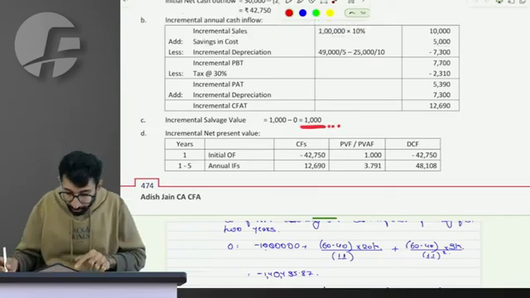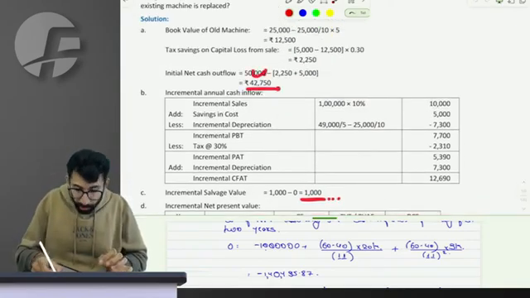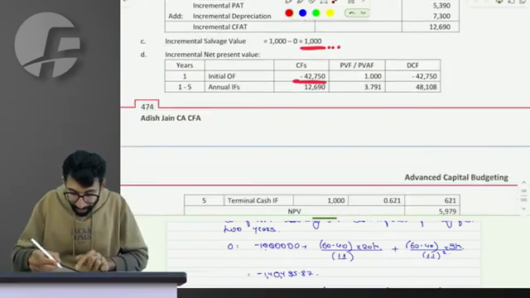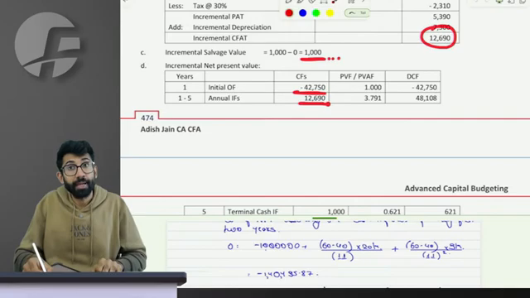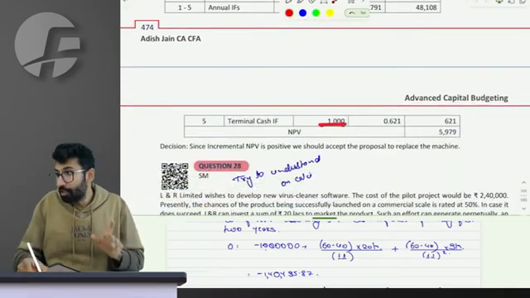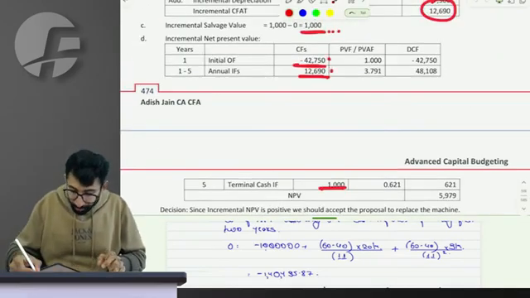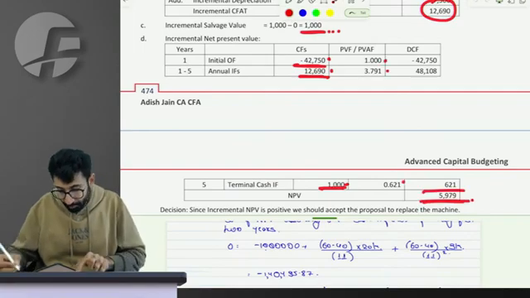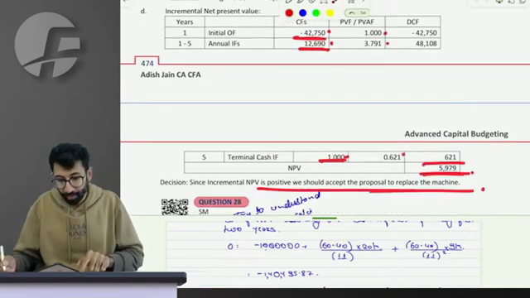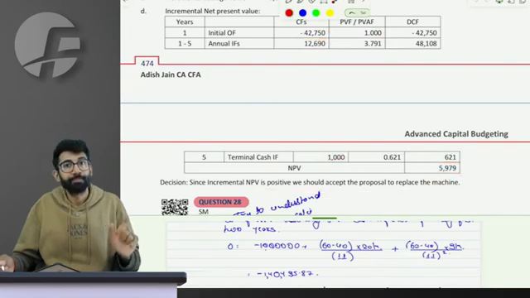So ultimately, initial incremental outflow is 42,750. Annual incremental inflow for the next 5 years is 12,690, and terminal incremental is 1000. So if I have the incremental inflows and outflows, and if I have the present value factor, the incremental NPV is positive, so we should replace the machine. That is the answer.